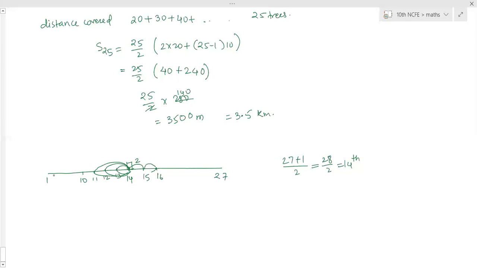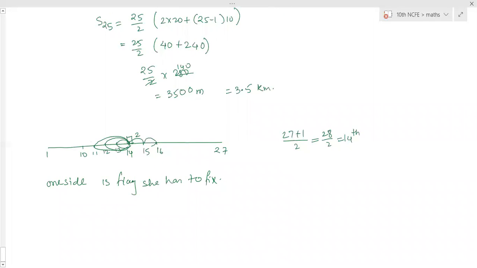So how many times does she have to move and come back? 26. One side, one side, 13 into 2. 13 flags she has to place. She has to fix them, so she will travel 13 times. And the other side also the same distance will be covered. So we have to calculate the S13 value, the sum of all the distances covered.